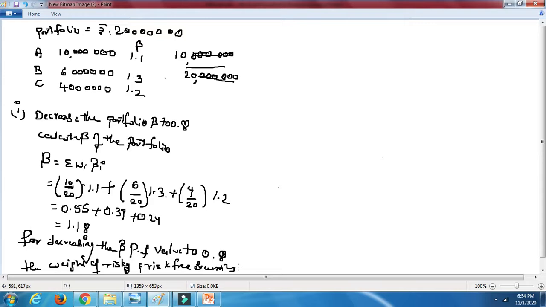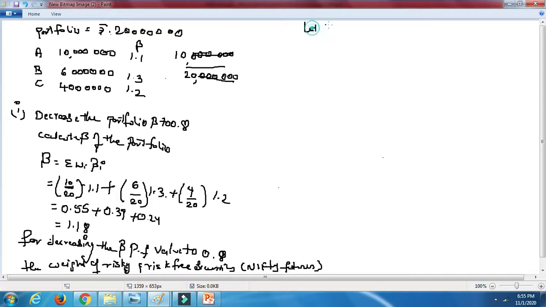Why? Because we want to invest in the Nifty, right? So for that, the manager and the people will be willing to know what would be the risky securities and what could be the risk-free securities of Nifty futures assets, right? Now we want to know, for the decrease in the value of portfolio beta to 0.8, he is asking us to calculate the weight of risky and risk-free securities.